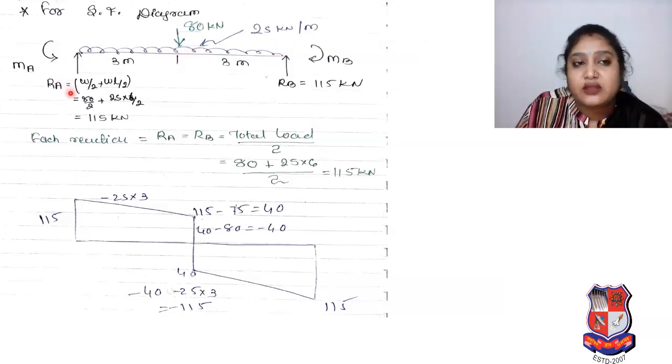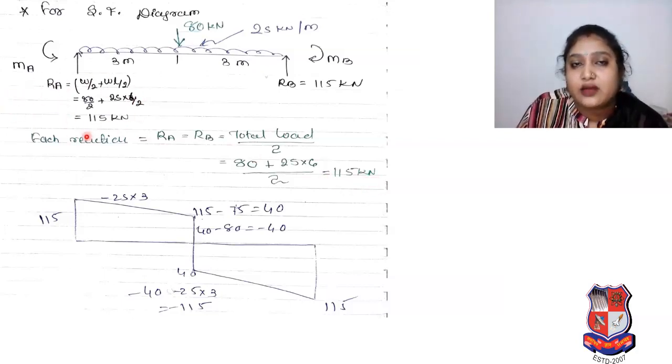The reactions we already found: W by 2 plus WL by 2, so 80 by 2 plus 25 into 6 by 2. As per that we received 115 kilonewton reaction at A. In the same way, the reaction at B is 115 kilonewton. Each reaction, RA is equal to RB, is the total load by 2, so 80 plus 25 into 6, by 2, and it is 115 kilonewton.